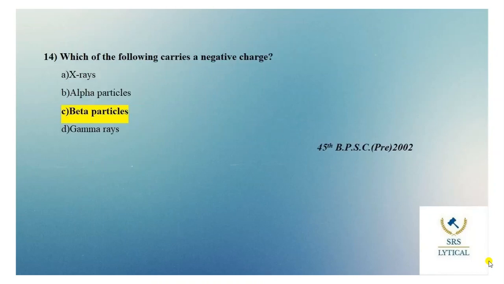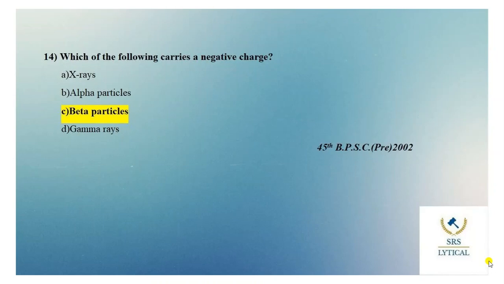Moving to the next question. Which of the following carries a negative charge? Options are X-rays, alpha particles, beta particles and gamma rays. The right answer of this question is option C, that is beta particles. Alpha rays or alpha particles are the positively charged particles. Beta particles are highly energetic electrons which are released from the inner part of a nucleus. They are negatively charged and have a negligible mass.